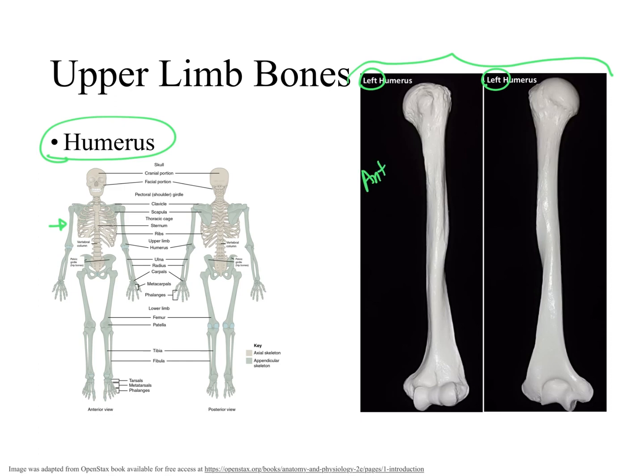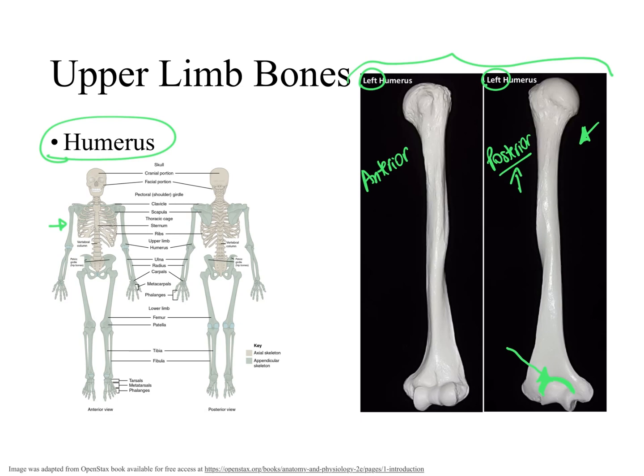This is specifically the anterior aspect of the left humerus, and right here we have the posterior aspect of the left humerus. How do I know this is the posterior view? Because I see in the distal aspect of the humerus this big indentation, which is the part that will receive a specific bone feature of the ulna that we'll be talking about soon. So I always know that this big indentation is in the posterior aspect of the humerus. Consequently, I know that this is the posterior aspect of the humerus.